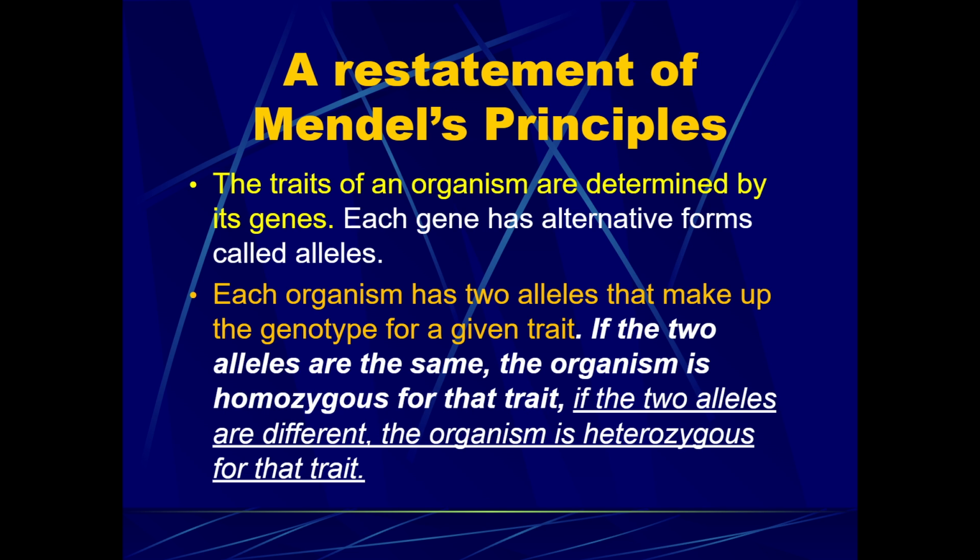So again, a restatement of Mendel's principles is what we need to go through next. We want to combine information not only that Gregor Mendel had, but that we now know about genes and traits and homologous chromosomes, and that is that the traits of an organism are determined by its genes. Each gene has an alternative form called an allele, and each organism has 2 alleles that make up the genotype for a given trait. Now, those 2 alleles can be the same, or they can be different. If the alleles are the same, the organism is homozygous for that trait. If the 2 alleles are different, the organism is heterozygous for that trait.